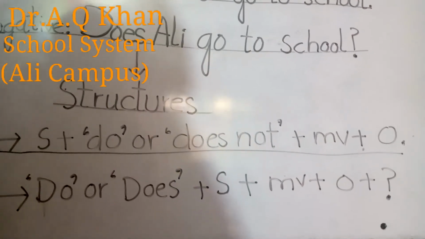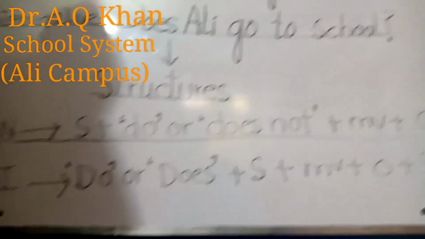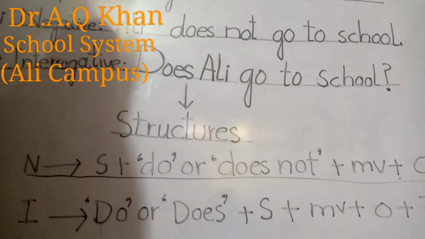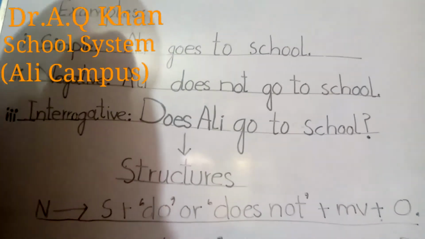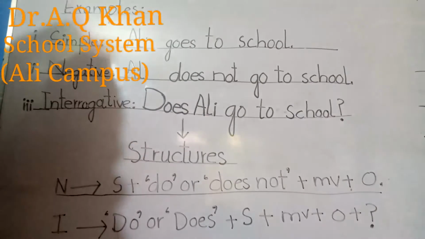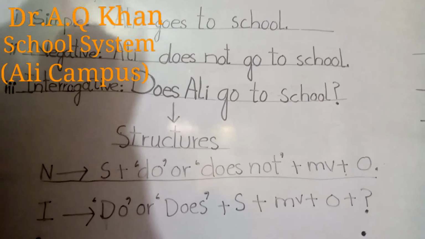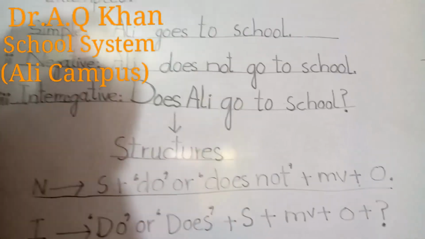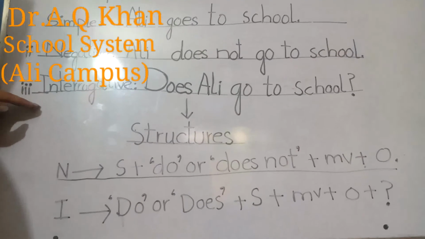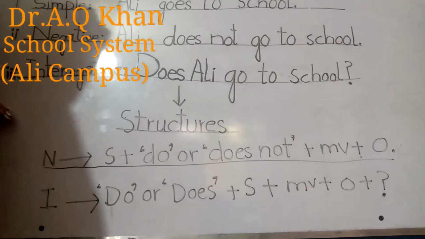So now we will look at the different structures of present indefinite, that means how we will form its simple sentence, how we will form its negative sentence, and how we will form its interrogative sentences. So what are simple sentences? Simple sentences are those in which you say anything or any task you are doing. In negative sentences you say that you are not doing that thing. And interrogative sentences are about questions. Are you doing that activity or task or not?